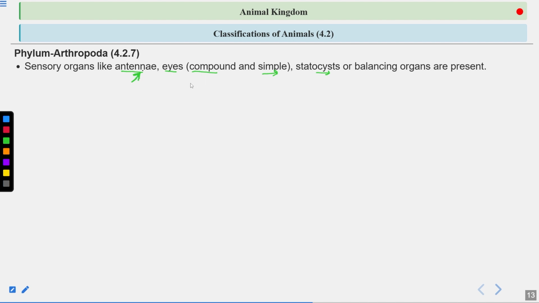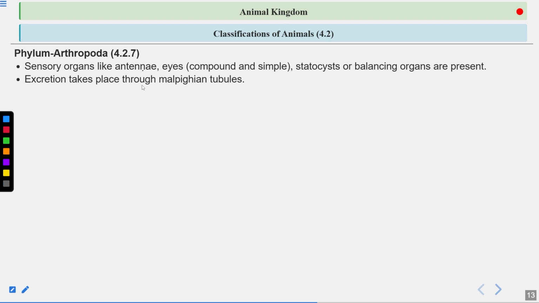Then they can have compound eyes or simple eyes. Compound eyes means they are made up of multiple units, which are known as ommatidia. Then they have the statocyst, which helps maintain the balance and the orientation. So statocysts are the balancing organs. They help to maintain the balance as well as the orientation of the insect.